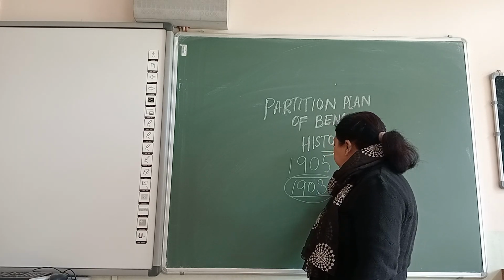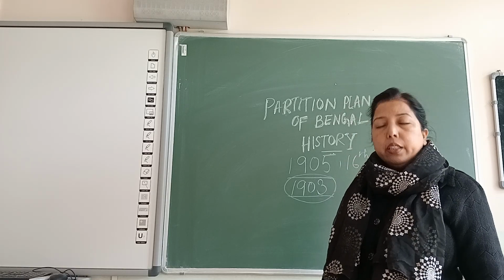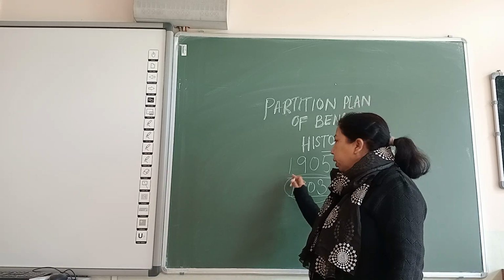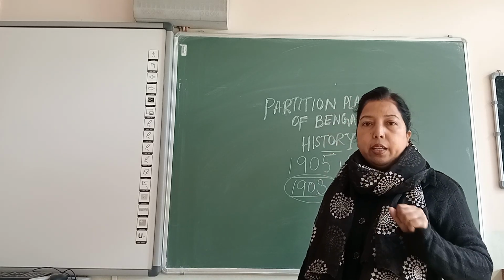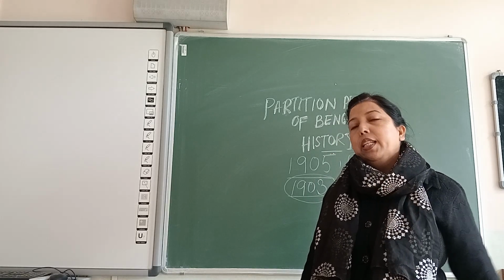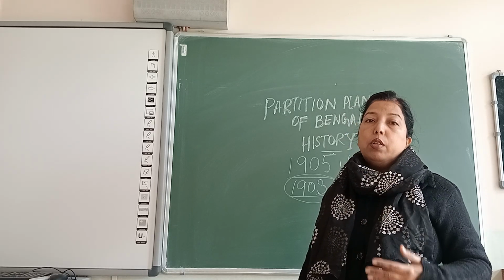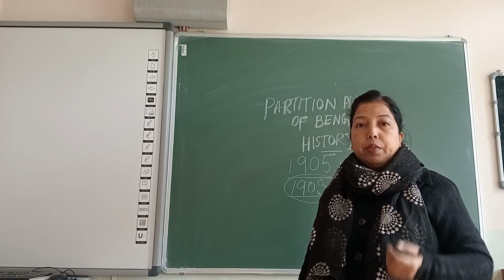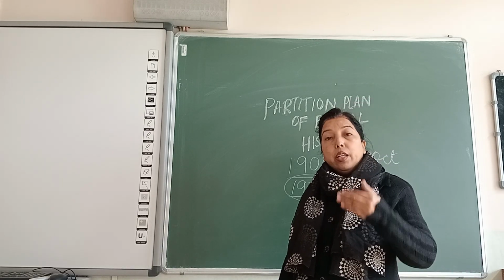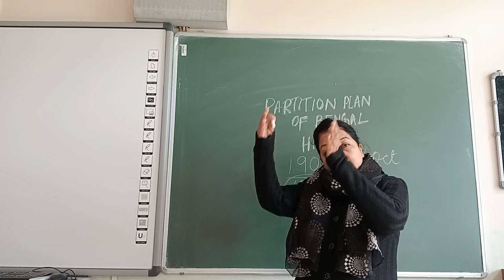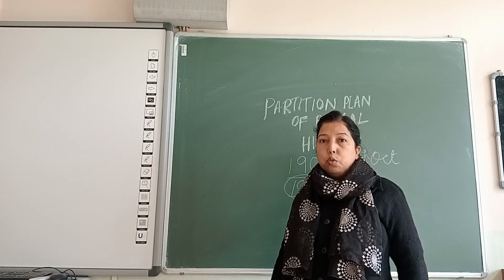But the Britishers did not listen, they did not consider their application or their request, and they did the partition. Though Lord Curzon was the Governor General who had done the partition, the main two persons behind it were Fraser and Fuller. They were the Chief Commissioners of Assam and Madhya Pradesh, the persons who had given the entire geographical explanation of how to divide Bengal into two parts.